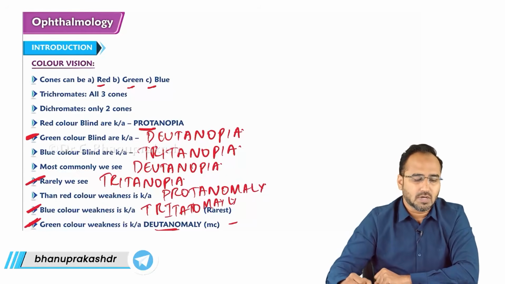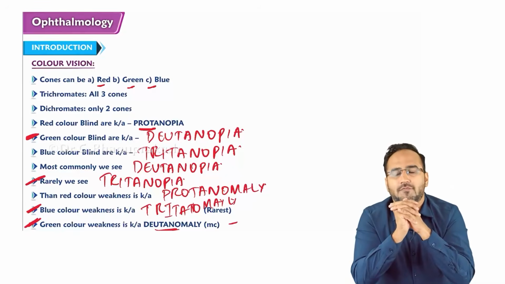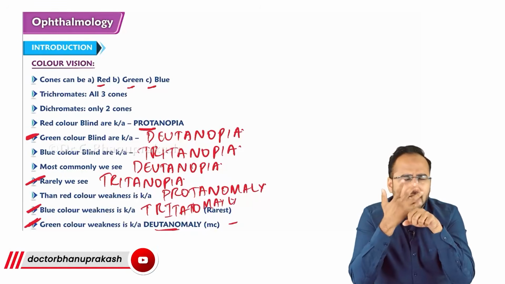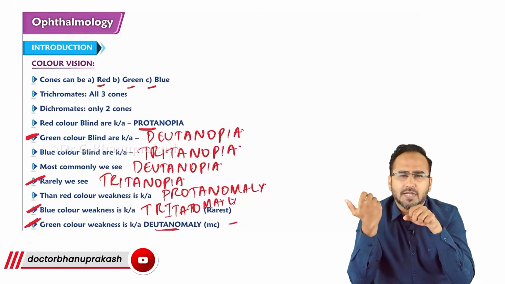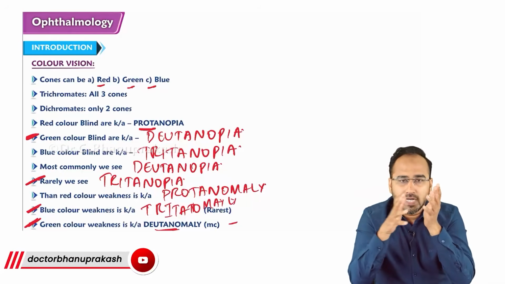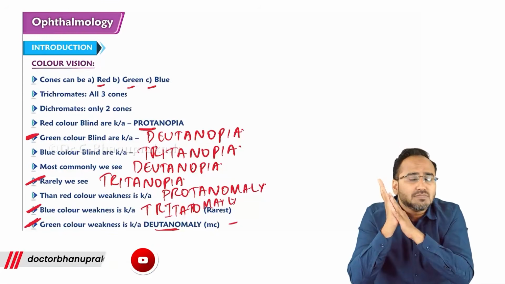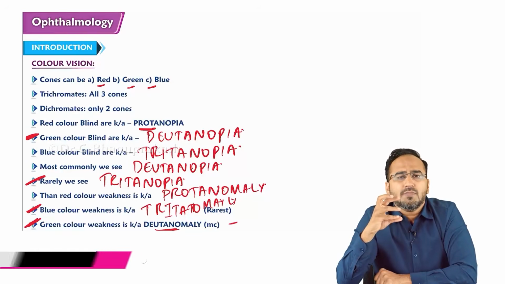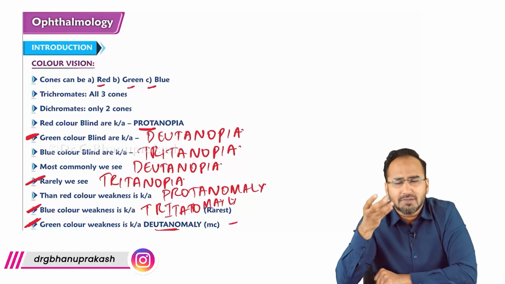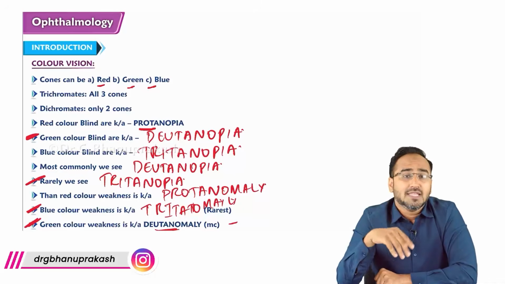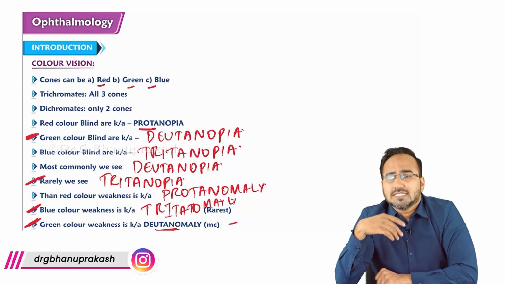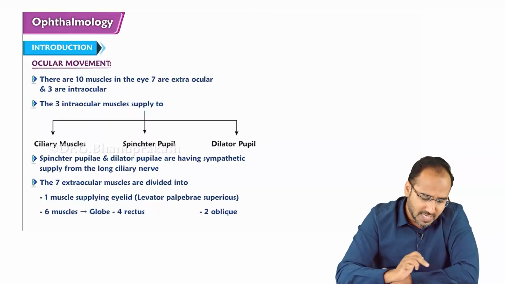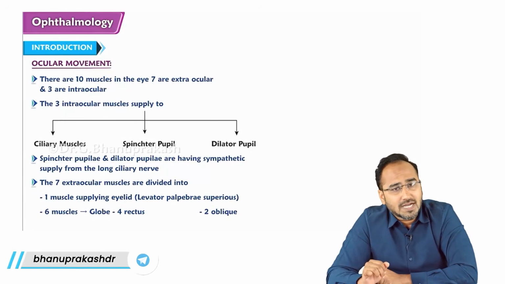Now coming to the ocular movements. When you move your eyeballs, the eyeball moves up, right, left, down, up right, up left, down right, down left. These are the movements. These movements of the eyeballs occur with the help of muscles. There are 10 muscles of the eye. 7 are extraocular muscles, 3 are intraocular muscles.